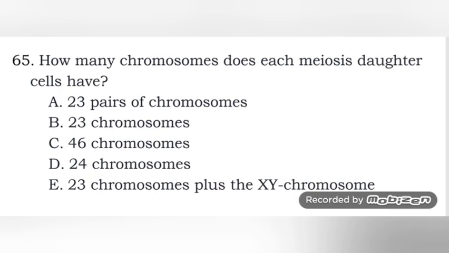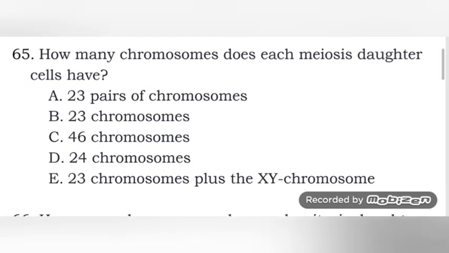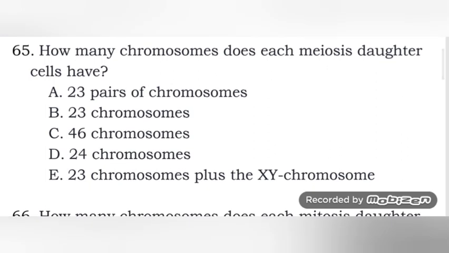These two daughter cells undergo the second meiotic division and produce two daughter cells each, so the total is four. Each of these four daughter cells has a haploid number of chromosomes, just 23 chromosomes. So the answer is 23 chromosomes, which is letter B.